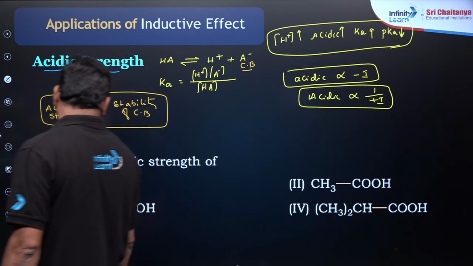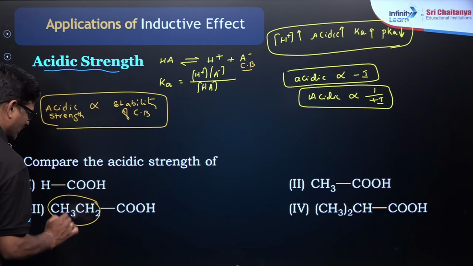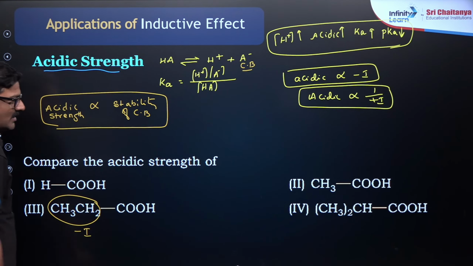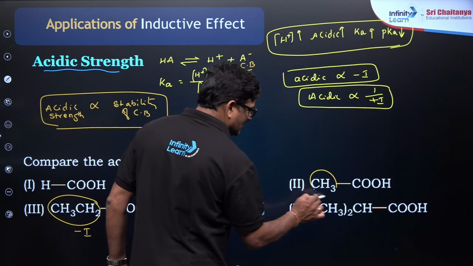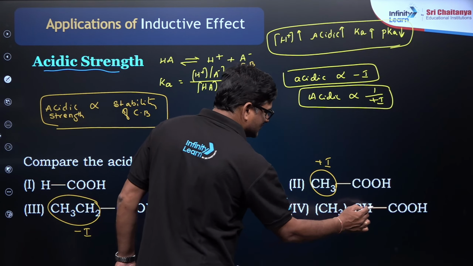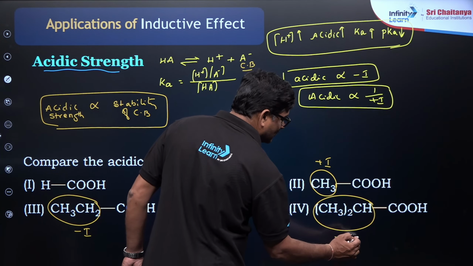Among these, for acidic strength, this one has a positive inductive effect, this one has a positive inductive effect, and this one has a super positive inductive effect.